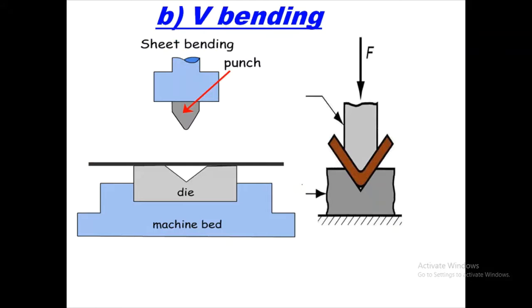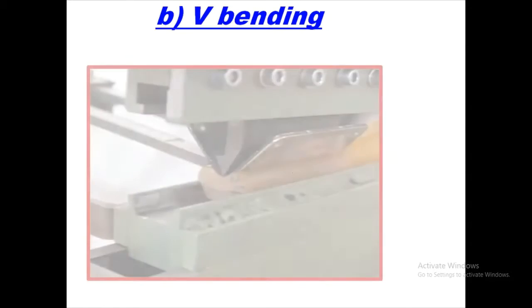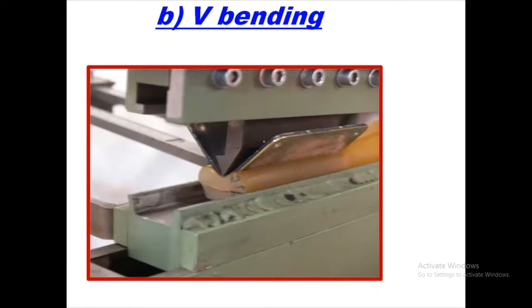Here you can see that the metal sheet is kept on the die and the punch, having the required shape, is pressed down towards the die and we will get such a required shape. Let us see one practical overview. Here it is the bending machine. The sheet is kept over here and pushed against the die, and here we will get the required shape of V bending.